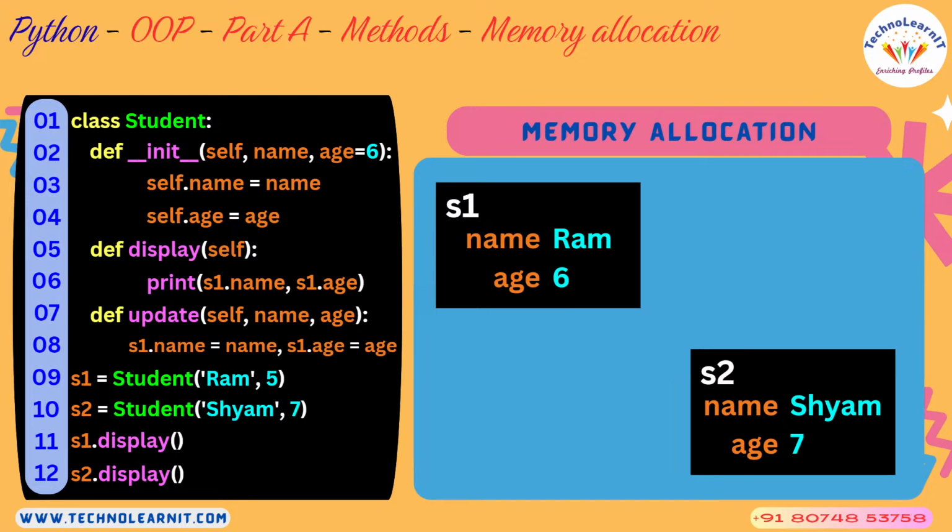So what is the state of the object? The state of the object refers to the current values of the attributes that belong to that object in the memory. How do you change the state of an object? Again, by making the calls to respective methods. First, you need to understand what you need to change. You want to change only name, only age, or both. Here we have written an update method to update both of them. But again, you can customize it. I want to only update name. I want to only update age. Different methods you can write inside that same class, and you can call the appropriate method for your job to be done.